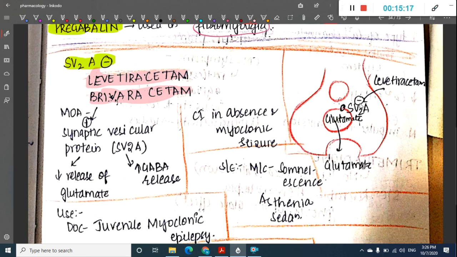But levetiracetam and brivaracetam will inhibit this synaptic vesicular protein, and once they inhibit it, this will lead to decreased release of glutamate and increased GABA release. One very important thing for levetiracetam and brivaracetam is that they are contraindicated in absence seizures and myoclonic seizures.